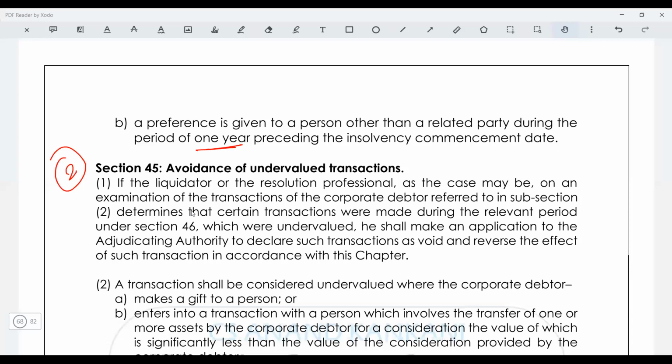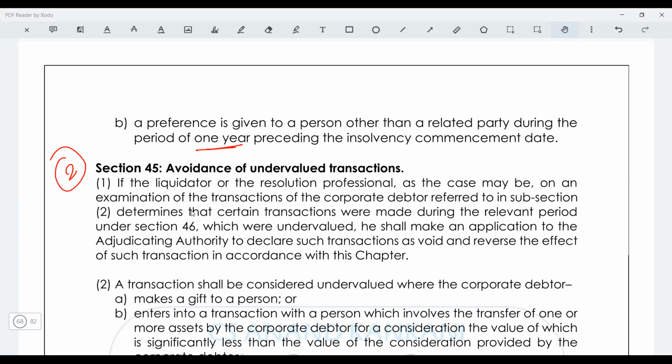But in this case, who is going to lose money? This is at the cost of whom? This is at the cost of the creditors and the other shareholders, because the liquidator will realize 800 crore less, due to which either the shareholders are going to get less money, and if let's say the money gets exhausted before, then some of the creditors are not going to get the money.